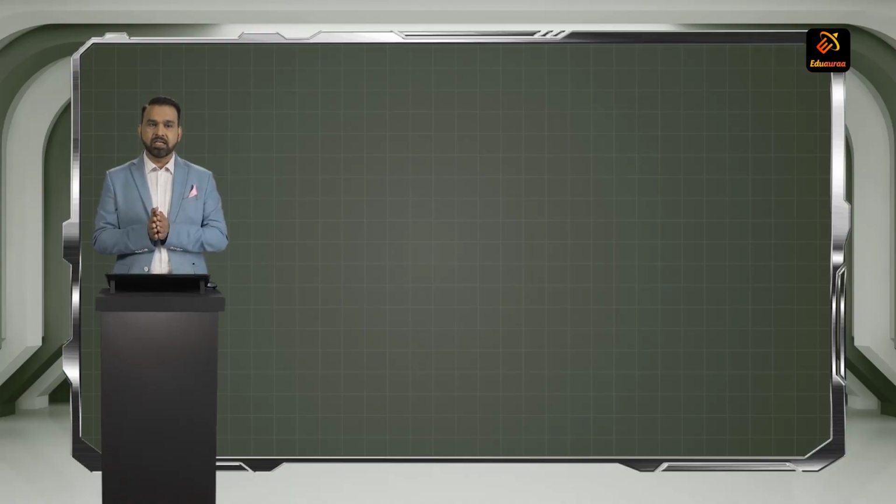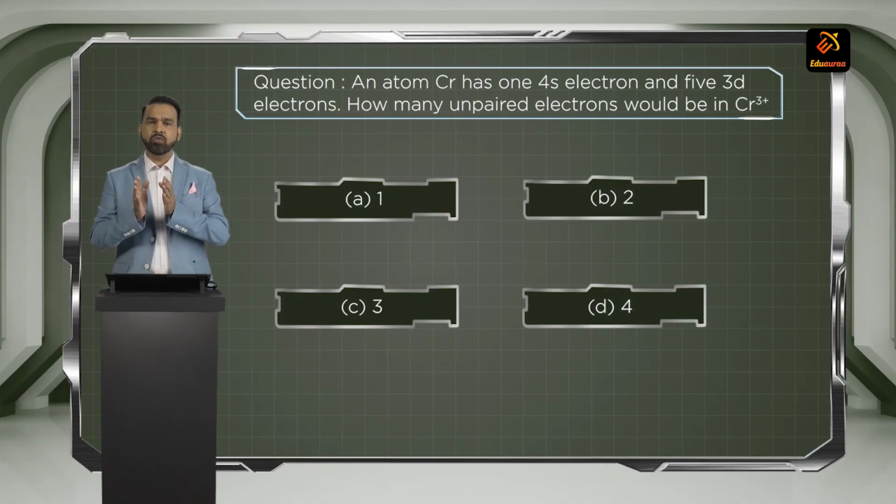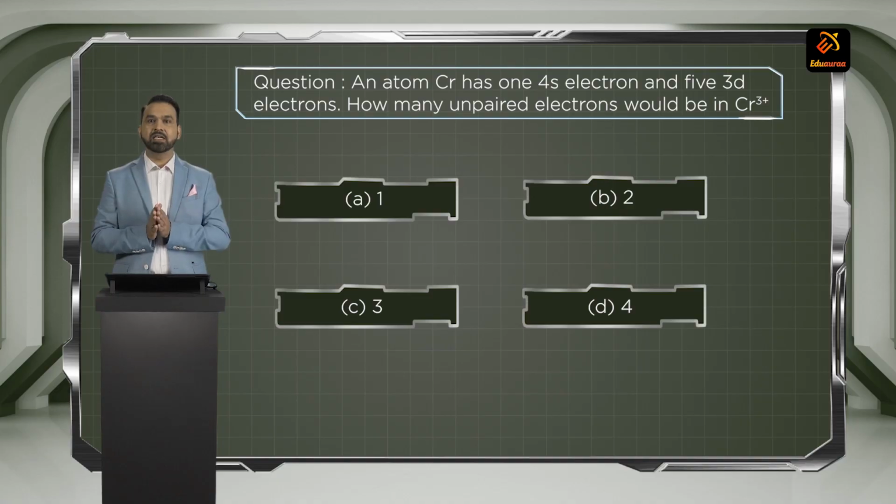Moving to the next question, an atom chromium has 1 4s electron and 5 3d electrons. How many unpaired electrons would be present in chromium plus 3? That means the configuration is 3d5 4s1. When it goes into plus 3 state, 3 electrons are lost. So what is remaining now? 2 are remaining from 3d and 1 from 4s. So total unpaired electrons will be 3. Correct answer is choice C. Moving to the next question.